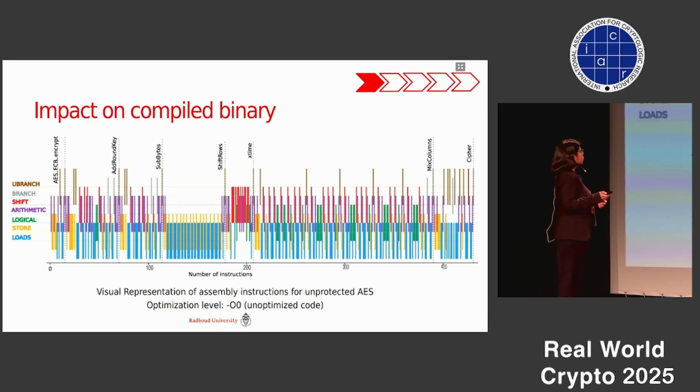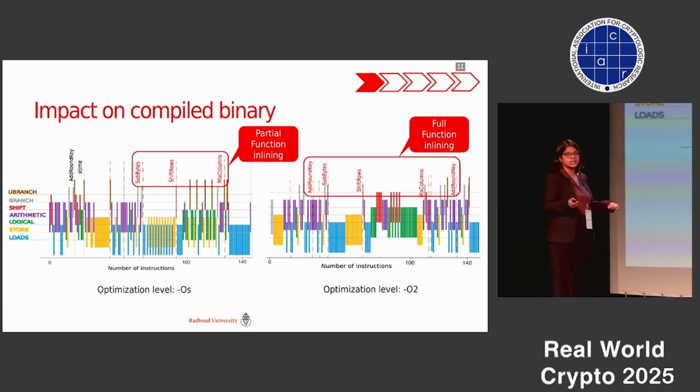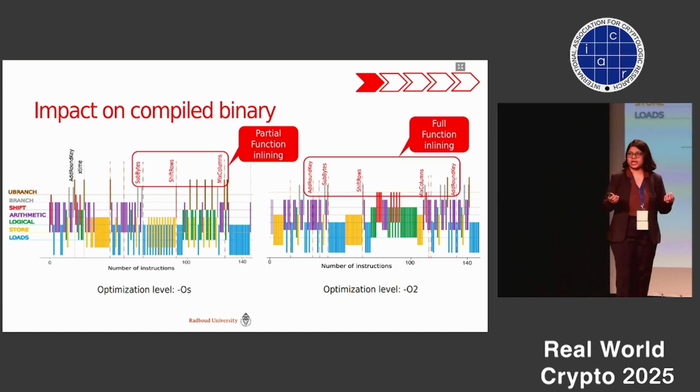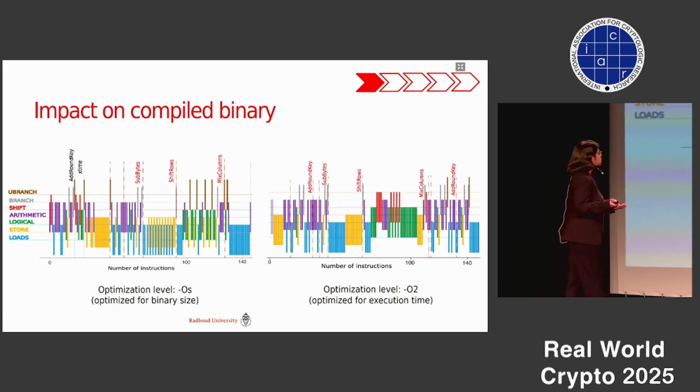It is implemented with a series of alternating load and store operations, where it loads the address, then the content, and moves it back to a correct position in the memory, and so on. This is for optimization level O0. Now, when we change the optimization level to OS and O2, we see in particular for the shift rows operation that the number of instructions and the ordering of instructions change completely. This is one aspect that we observed. Another thing that we observed is that many of these functions are inlined. When we are optimizing for time, it wants to save on the unconditional branch operation, so it inlines a lot of code, which also results in more register usage.